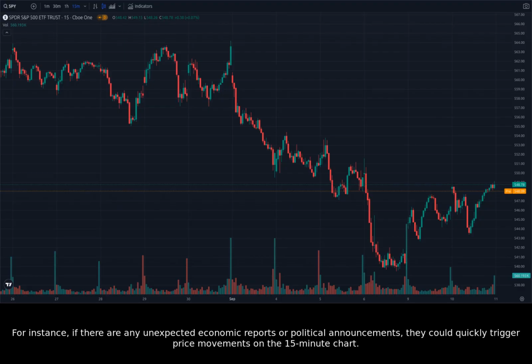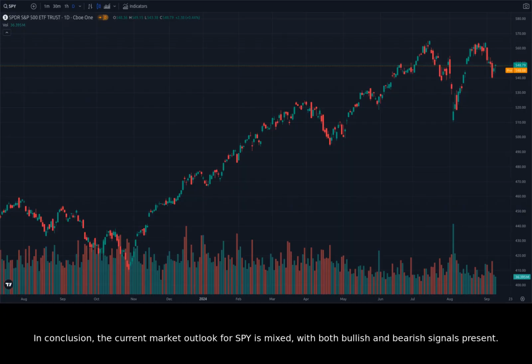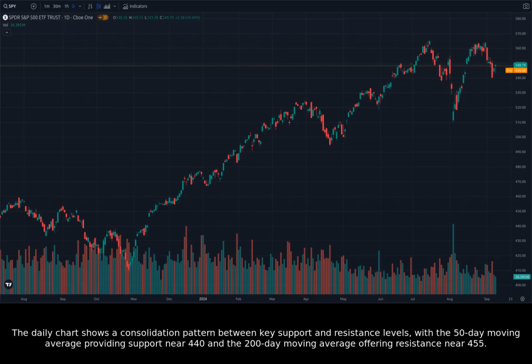For instance, if there are any unexpected economic reports or political announcements, they could quickly trigger price movements on the 15-minute chart. In conclusion, the current market outlook for SPY is mixed, with both bullish and bearish signals present. The daily chart shows a consolidation pattern between key support and resistance levels, with the 50-day moving average providing support near 440 and the 200-day moving average offering resistance near 455.